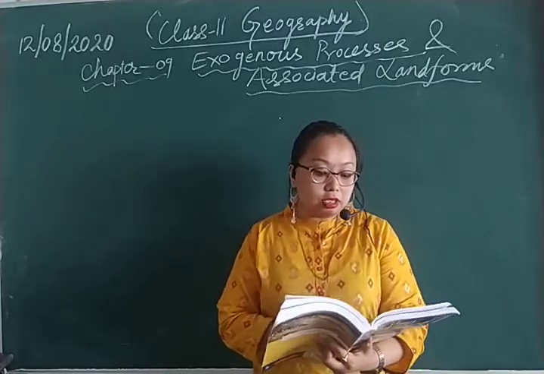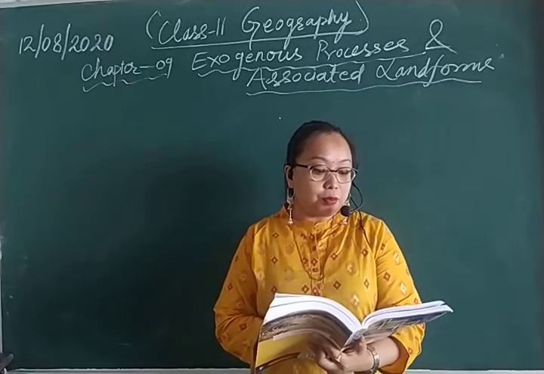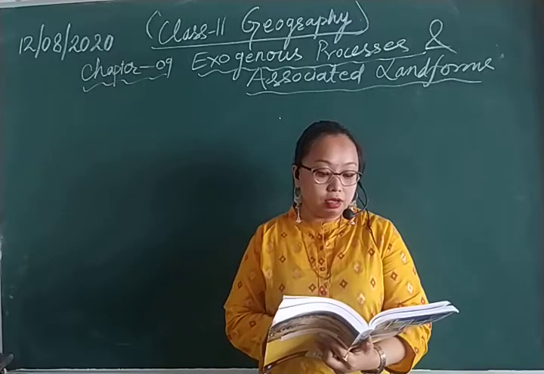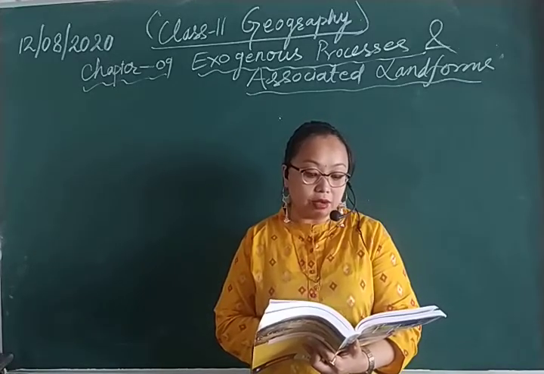These include the processes of weathering and denudation, and are performed by river, glacier, wind, underground water and sea waves.